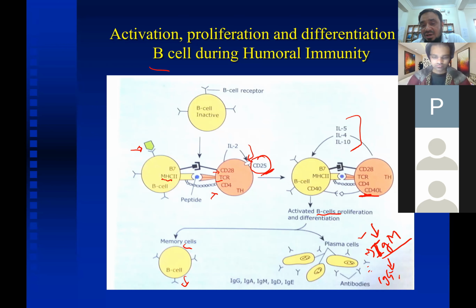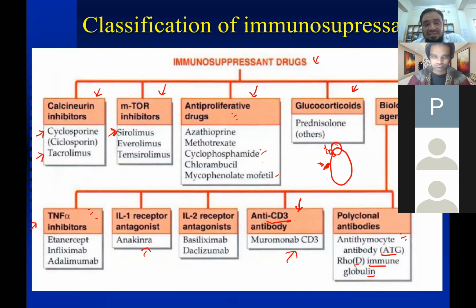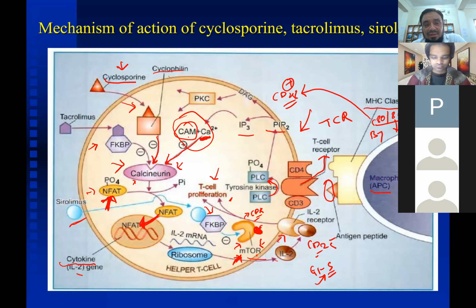Okay, you mean in the mechanism of action? This protein kinase C is also responsible for the activation, a similar mechanism.